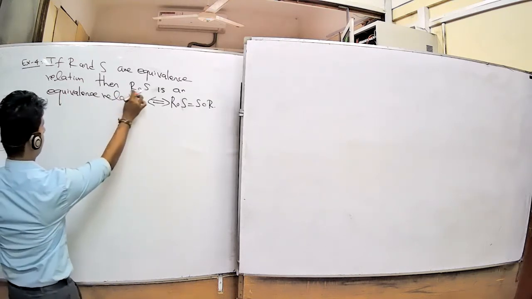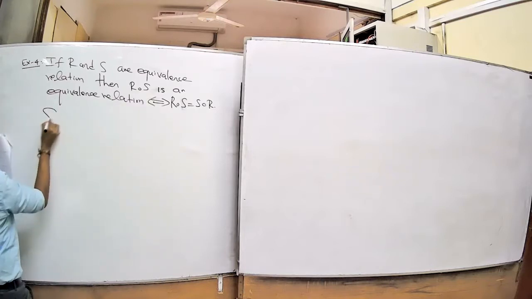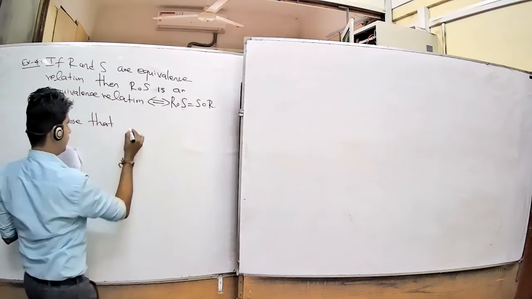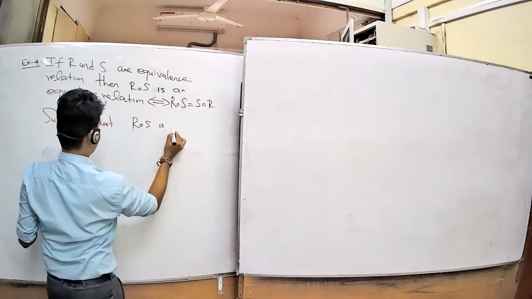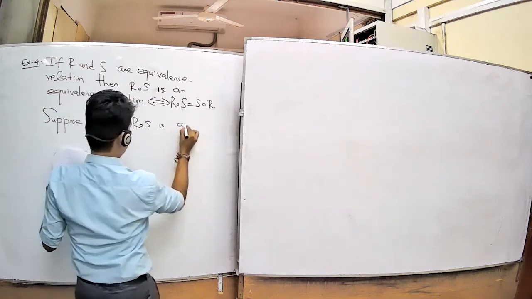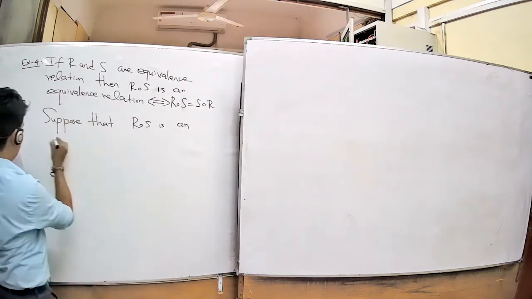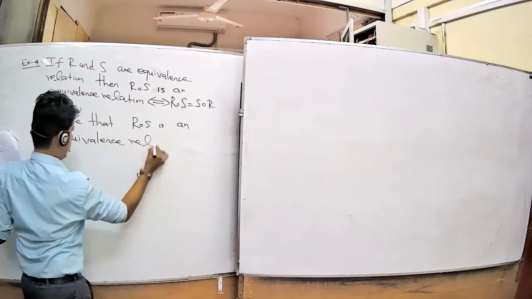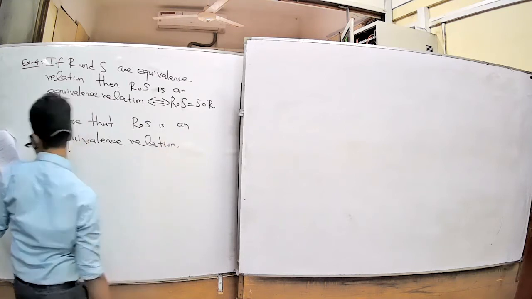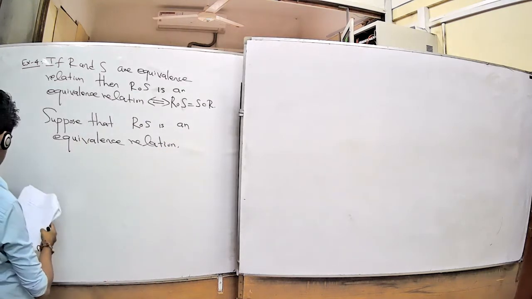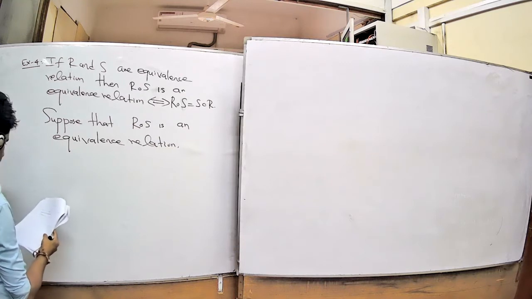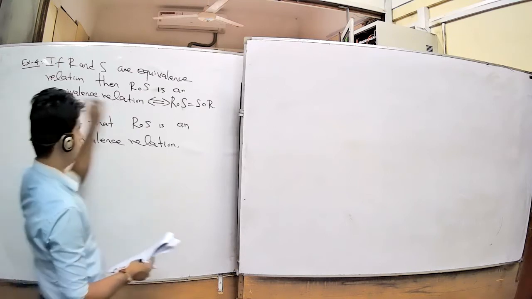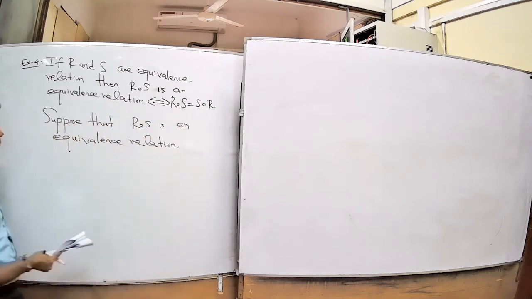First, you assume that R composition S is an equivalence relation. Suppose that this R composition S is an equivalence relation. Therefore, R composition S is reflexive, symmetric, transitive. Using this fact, you want to show that R composition S equals S composition R.